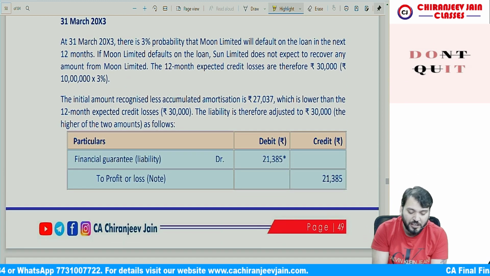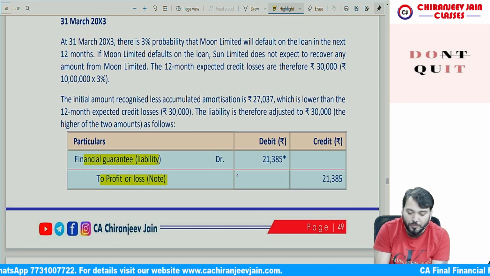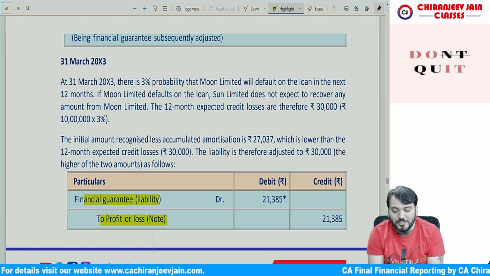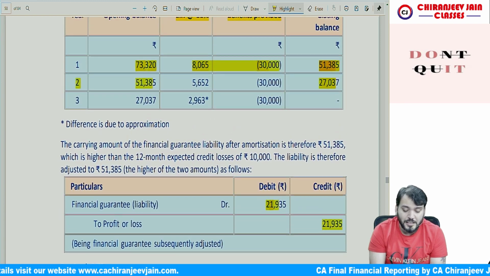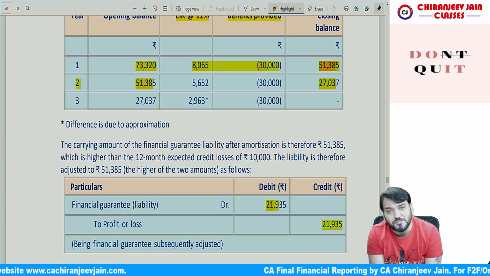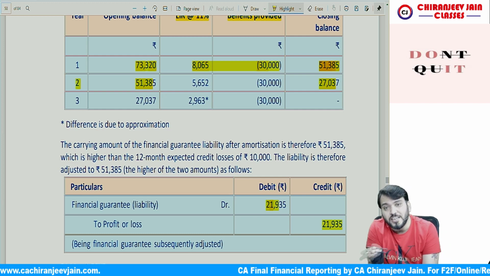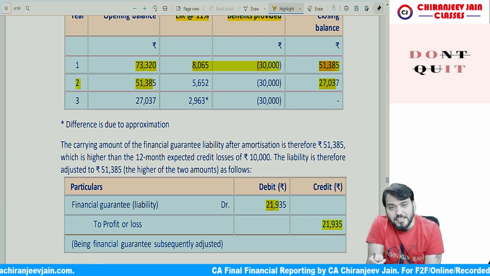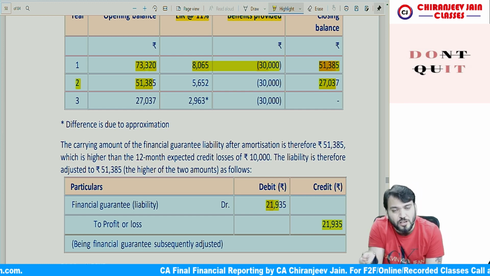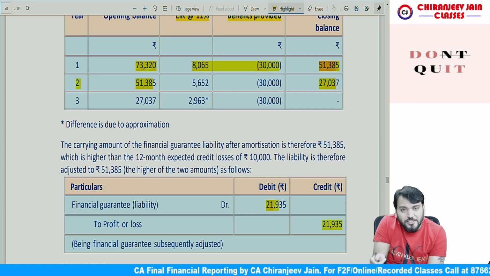What journal entry will we check? Financial guarantee liability account debit to PL 21,385. Understood this amount? What is this 21,385? This 21,385 is nothing but the difference between the opening balance 51,385 and the closing balance of 30,000. Why is the closing balance 30,000? Because subsequently we will measure at the higher of expected loss allowance or amortized cost, whichever is higher.